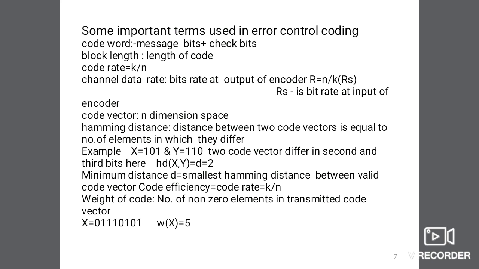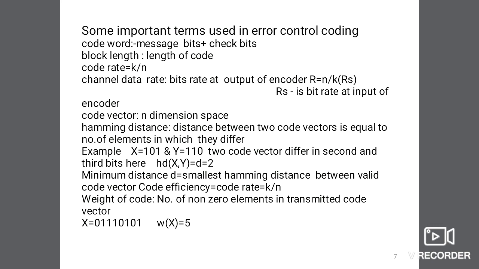Channel data rate, or bit rate: the output of the encoder is equal to n upon k multiplied by Rs. Rs is the bit rate, the input of the encoder. Then code vector and dimension is the space of code. We use 3 dimensions and the total combination is 8.